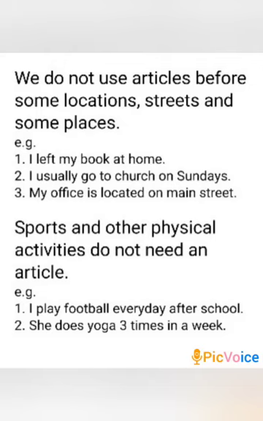We do not use articles before some locations, streets, and some places. For example, I left my book at home. I usually go to church on Sundays. My office is located on Main Street. Sports and other physical activities do not need an article. For example, I play football every day after school. She does yoga 3 times in a week.